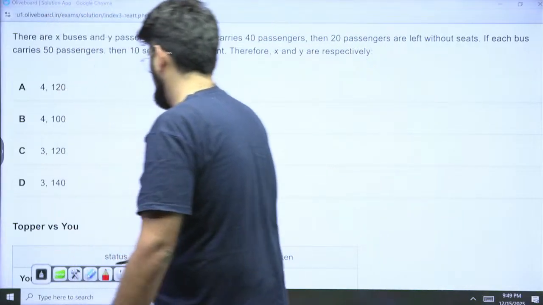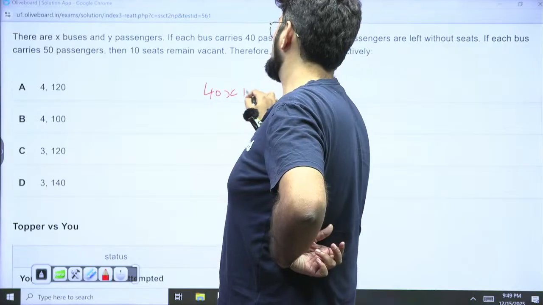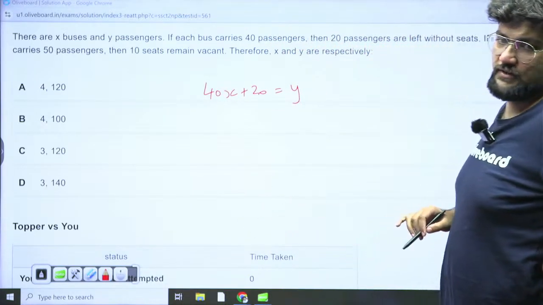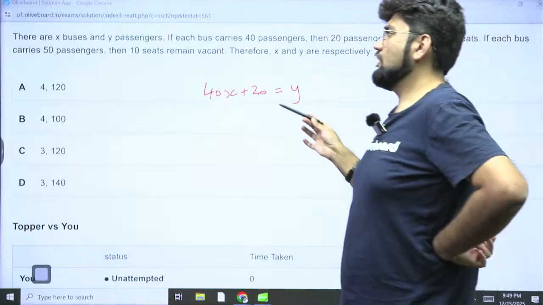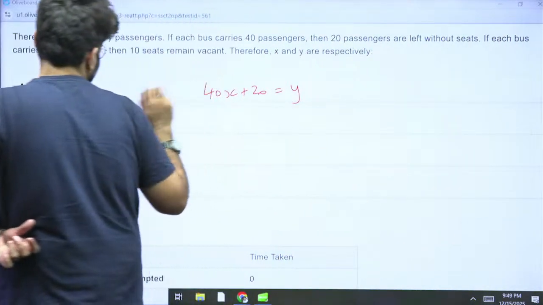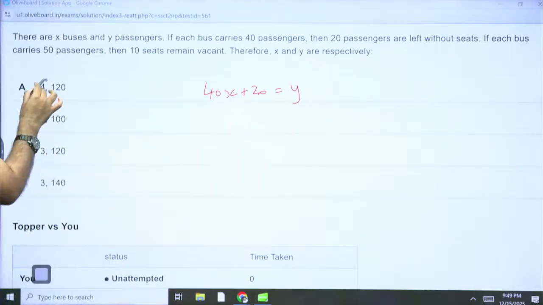It is trying to say that if there are X buses, so 40X plus 20 more passengers is equal to Y total passengers. That is what it's trying to say. This is the first equation. The second equation, if you want to go, you can go ahead, but if you want to check it through this only, you will get your answer. So Y is 40X plus 20. So X is 4 here.